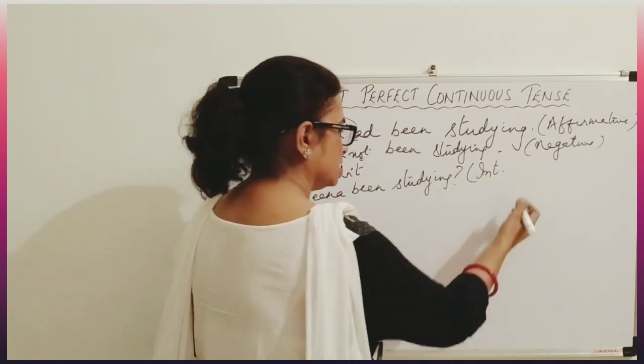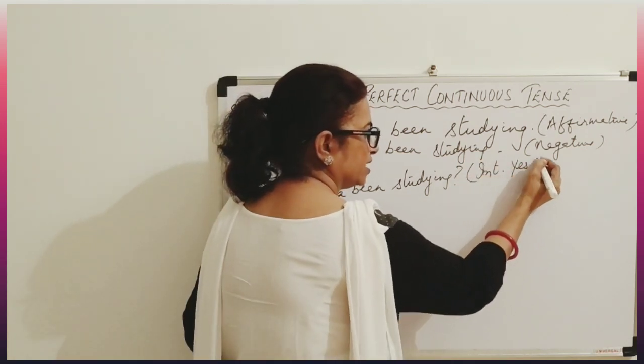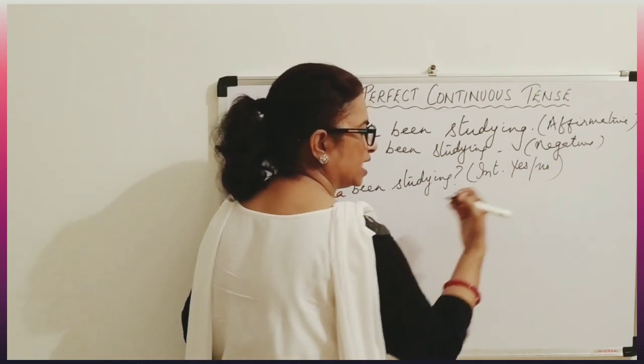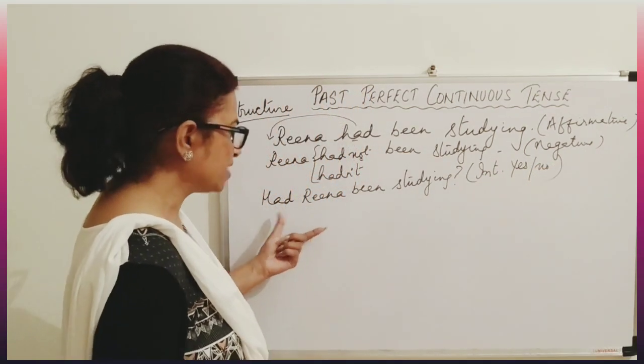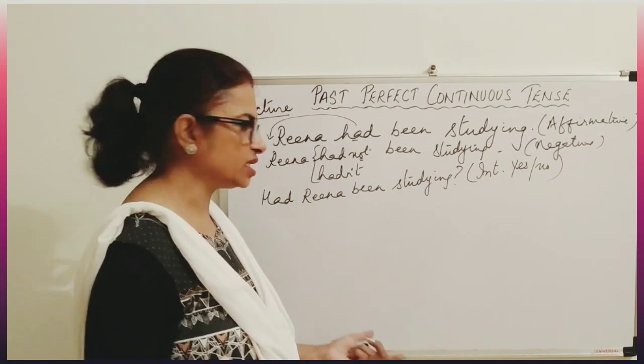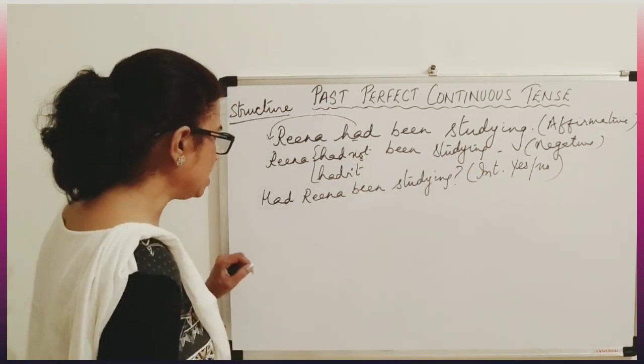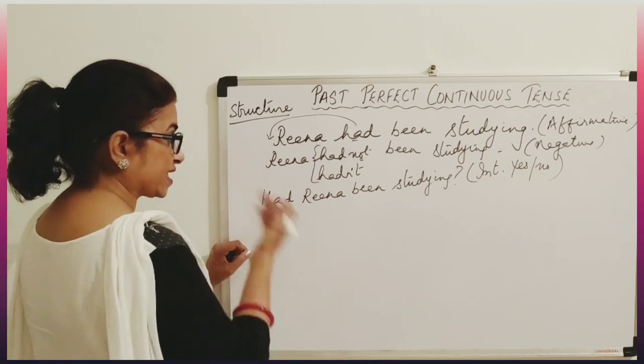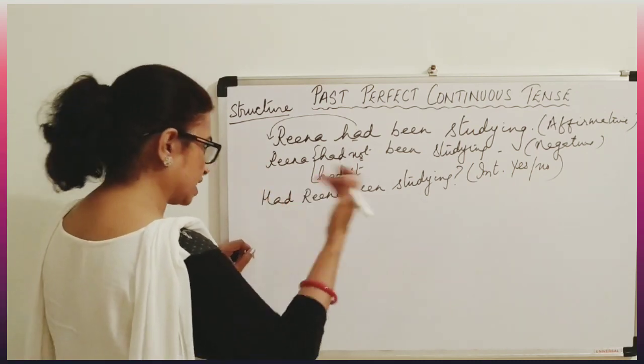Interrogative sentence, and what type? Yes, no type question. That means whenever we ask, had Reena been studying? Yes, she had been studying. No, she had not been studying. So yes, no questions. Now let us do negative interrogative in yes, no types.